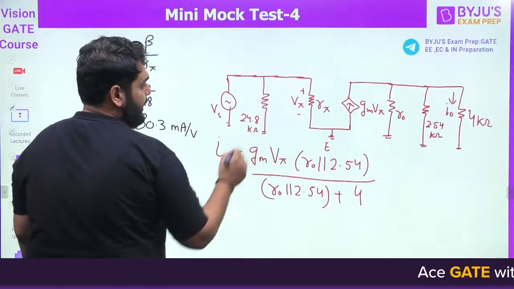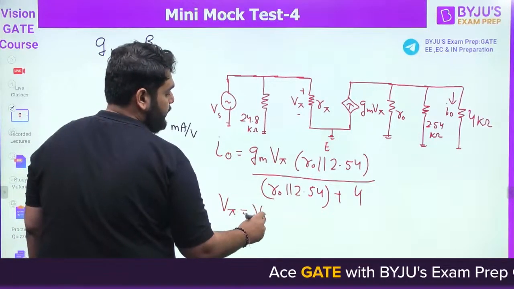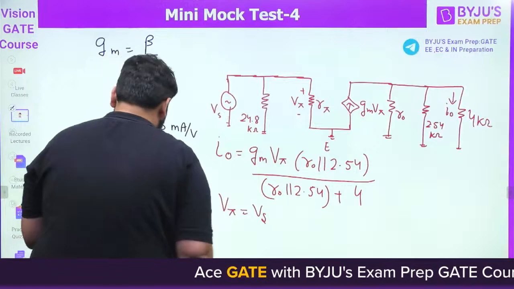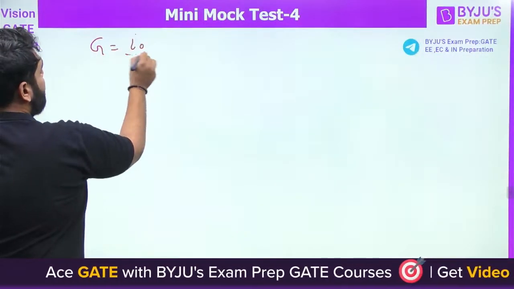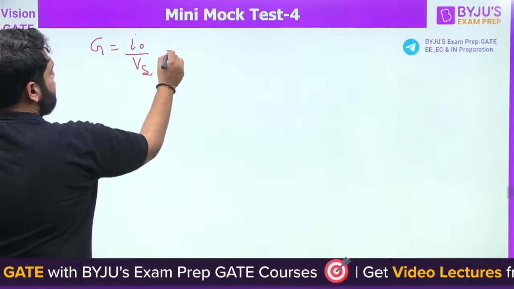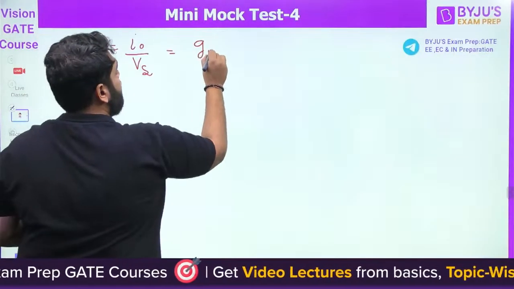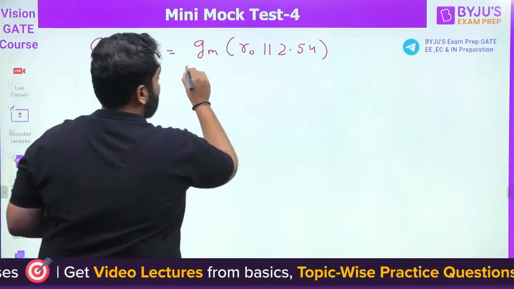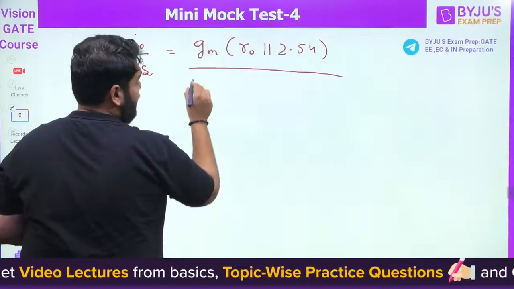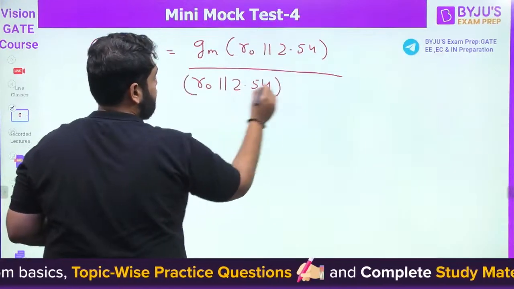What is V pi? If you see very carefully, V pi is nothing but equal to Vs. So we need to find out the ratio of I0 by Vs. It will be GM times R0 parallel to 2.54 divided by R0 parallel to 2.54 plus 4.